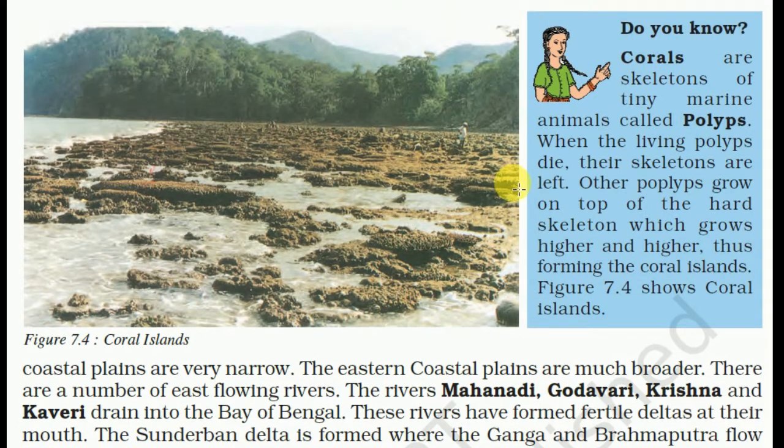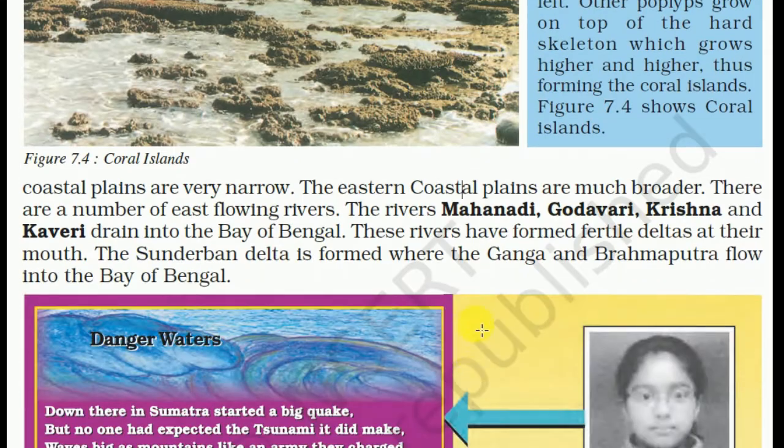Here is another fact: coral islands. Corals are the skeletons of the tiny marine animals called polyps. When the living polyps die, their skeletons are left. Other polyps grow on top of the hard skeleton, which grows higher and higher, thus forming the coral island.